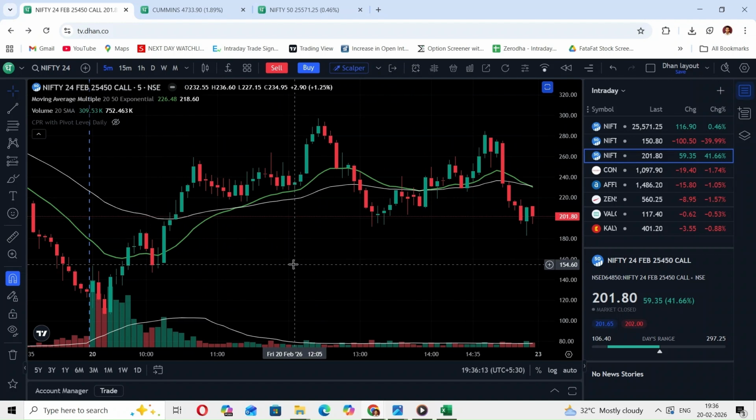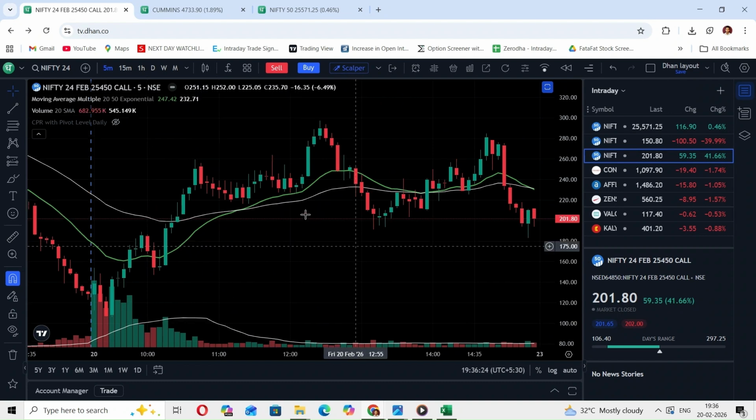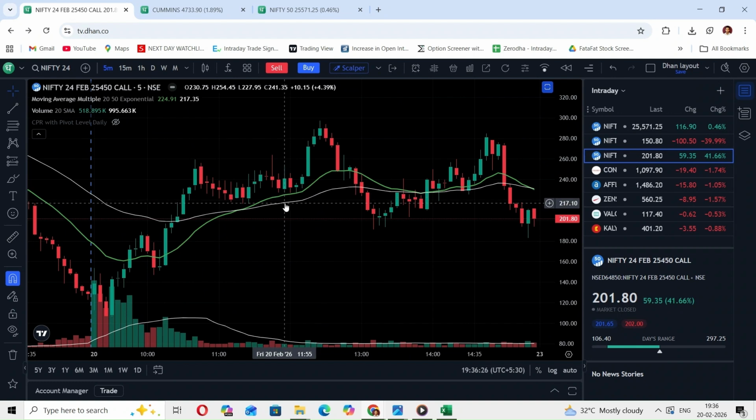If there is no confirmation on Nifty chart, that is there is a trend change from bearish to bullish, then even if here setup is forming, that is 20 EMA is above 50 EMA, and if setup is formed, then you should not take a trade, because your main index is saying that Nifty is in a bearish trend, correct? So don't take a trade here.